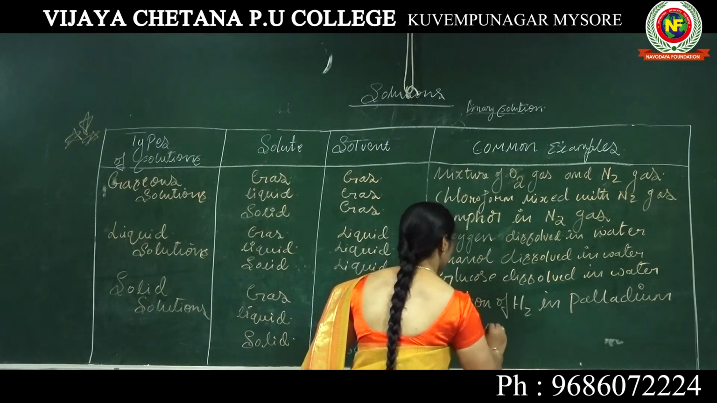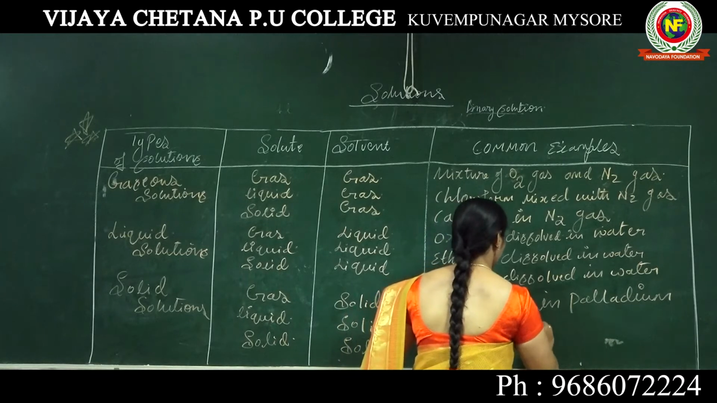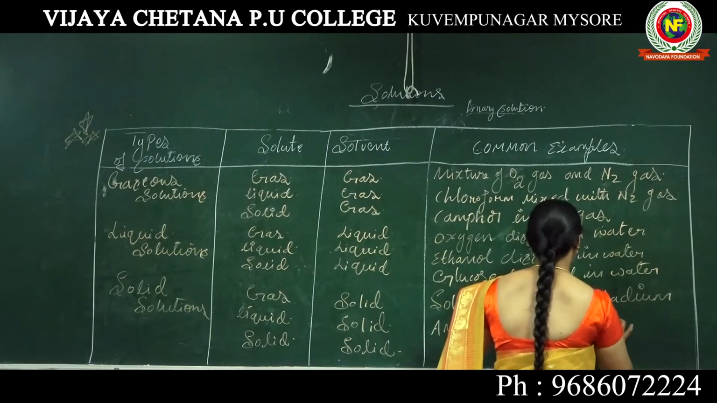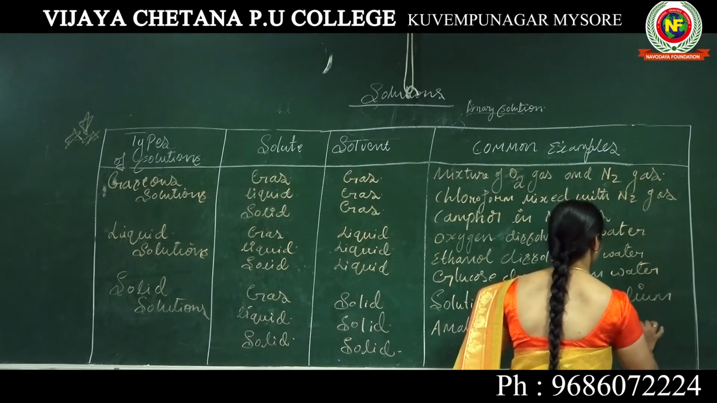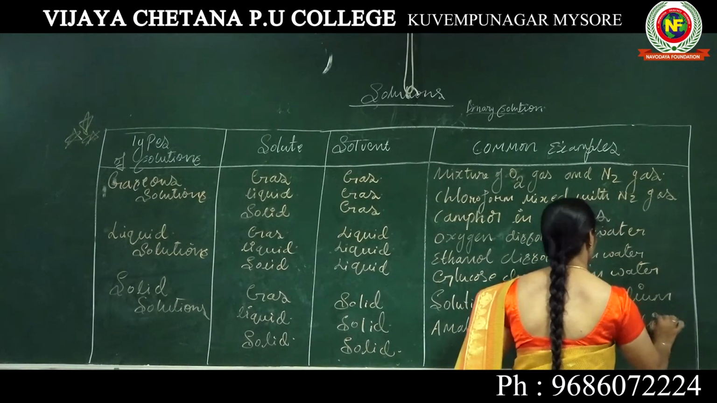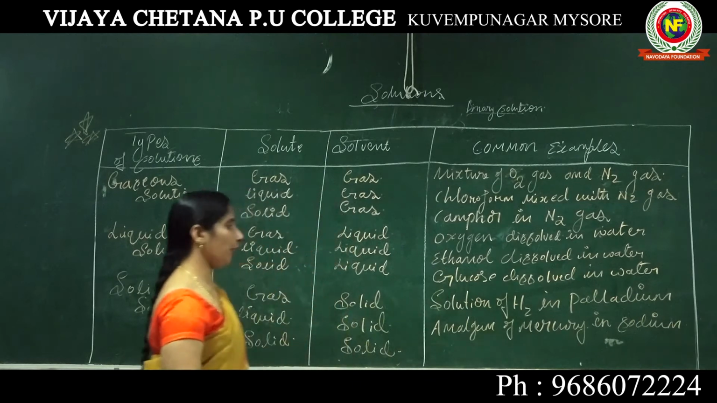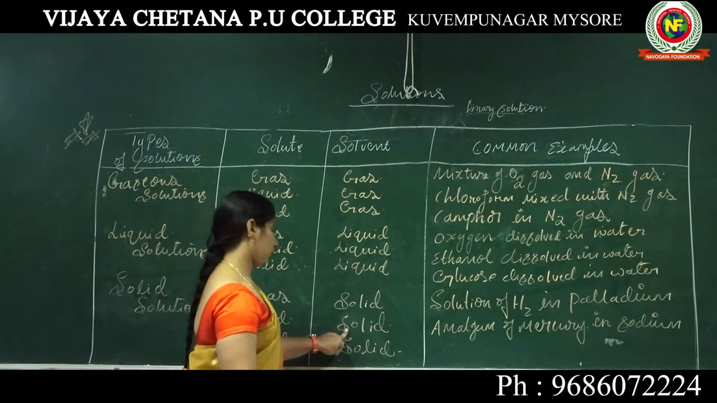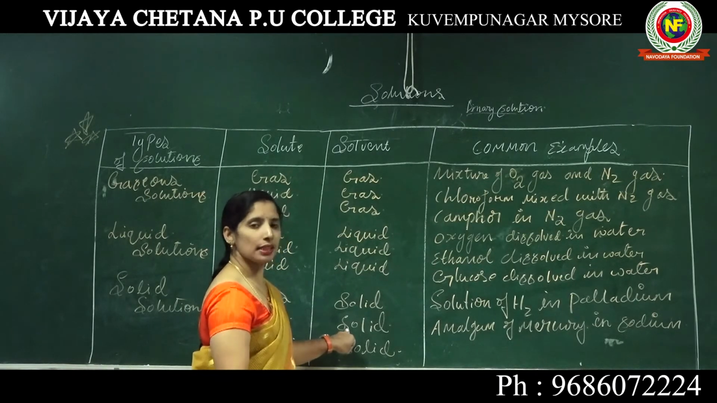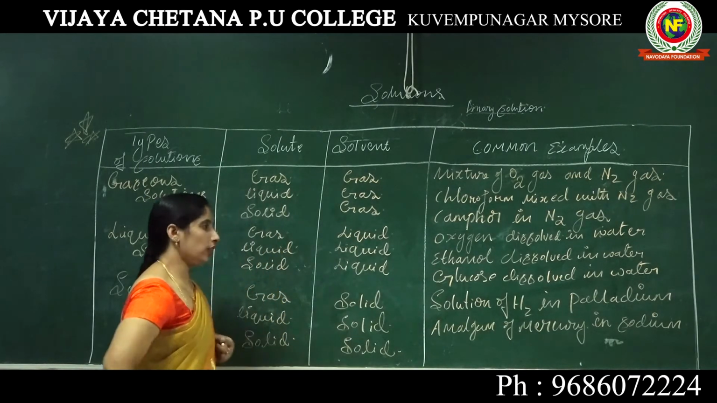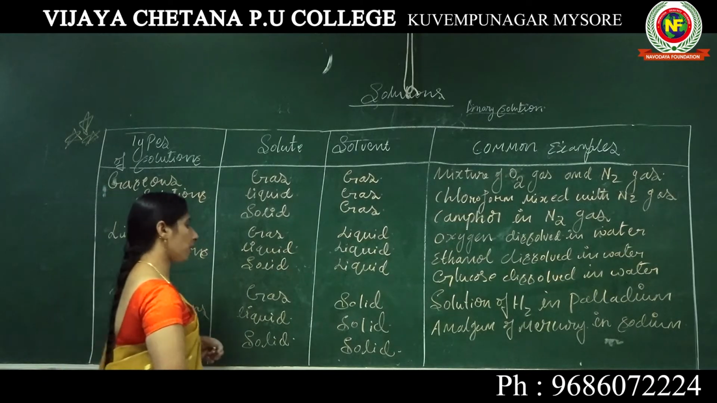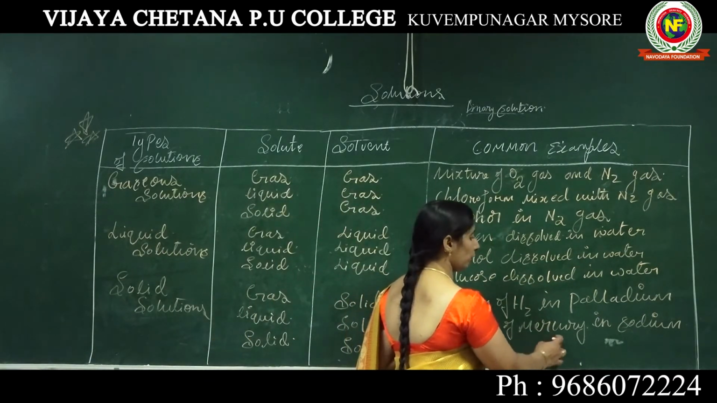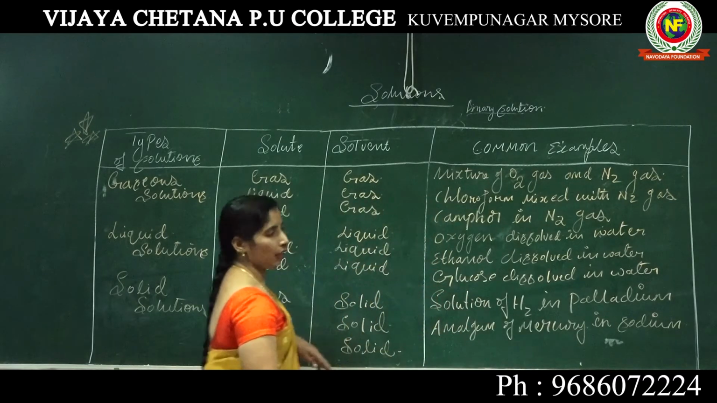Amalgam of mercury in sodium. So amalgam of mercury in sodium is an example for one of the solutions, that is liquid in solid. Example for this: amalgam of mercury in sodium.